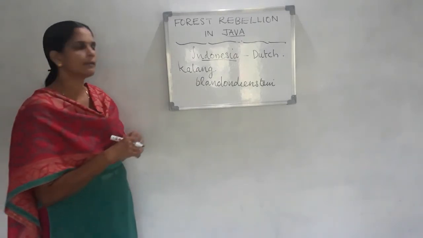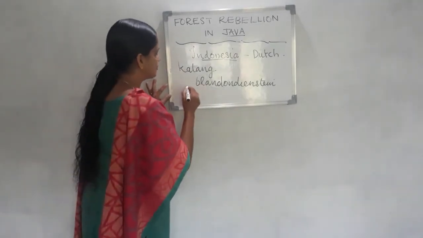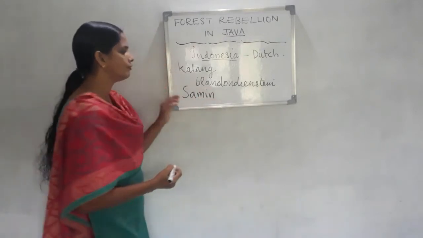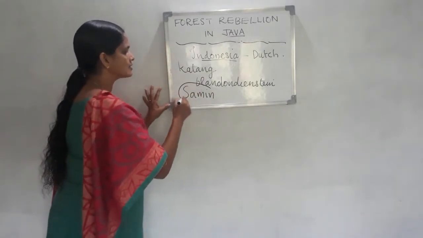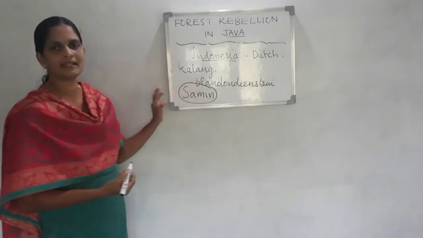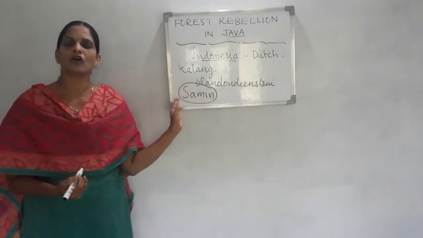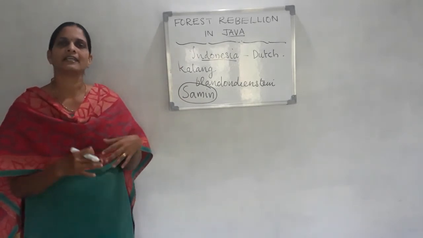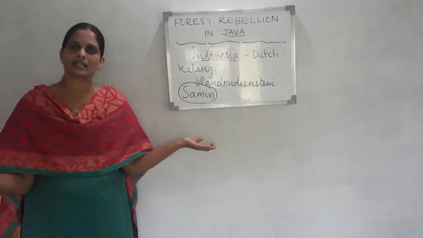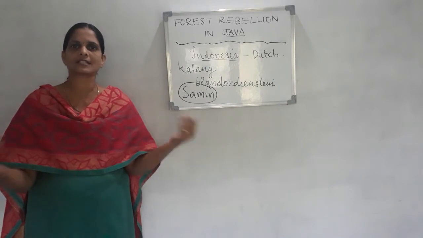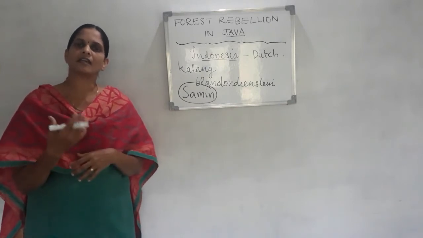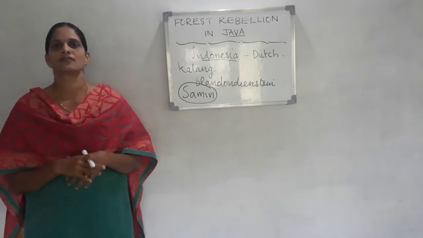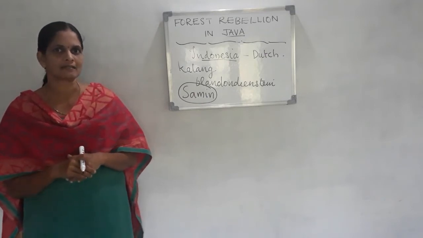The important rebellion against the Dutch was led by Samin. The leader of the Javan forest rebellion was Samin. Samin organized a movement against Dutch policies. This movement was widespread. Later, it spread over a wide area of Java. Many forest communities participated in this movement. But